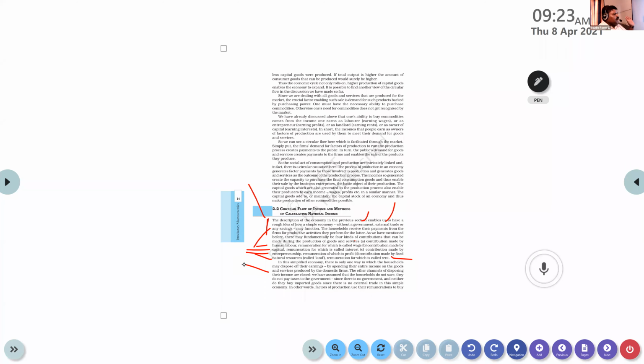Please observe here. By spending their entire income on the goods and services produced by the domestic firms, the other channels of disposing their income are closed. So there is no other way to spend money. We have assumed that the households do not save, and they do not pay taxes to the government. The households or individuals are not paying taxes because there is no government intervention, and they are not saving money also. So the only way to spend money is to purchase the products in the market. So this is an imaginary situation.